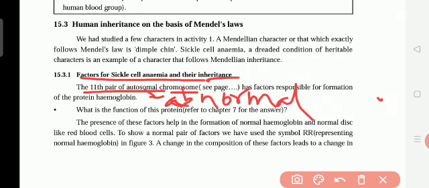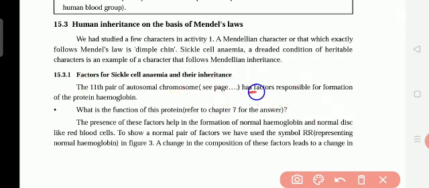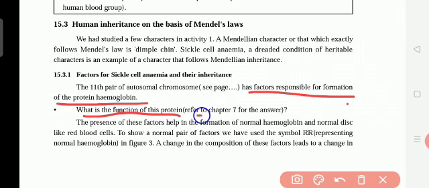All these things we will be studying in the next coming lessons. So here are the factors responsible for formation of the protein hemoglobin. The 11th pair of autosomal chromosomes is responsible for formation of the protein hemoglobin. HB means hemoglobin, which gives us the blood. Next, what is the function of this protein? Refer to Chapter 7 for the answer.